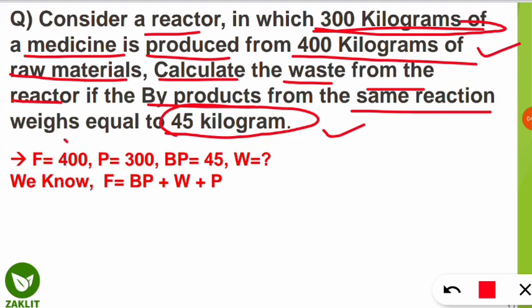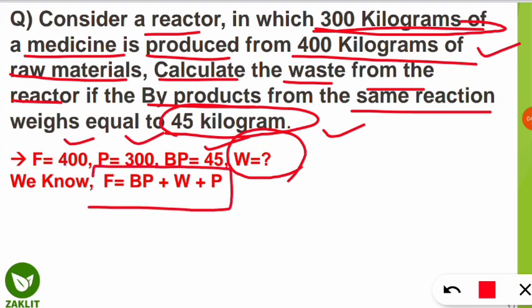So we'll write all these things. Feed is equal to 400 kilogram, product is equal to 300 kilogram, BP, that is the byproduct, is equal to 45 kilogram, and we have to find the weight of the waste, that is, we have to calculate the mass. So here what will be the formula? We know that F is equal to BP plus capital W plus capital P, which we discussed in the last slide. So we just have to put in the formula and we'll get the answer. So it's simple math, but we should know the concept.